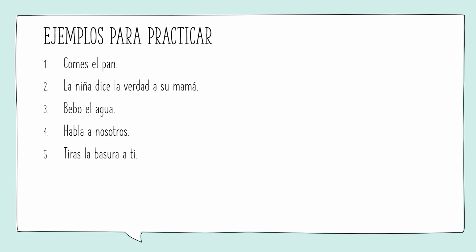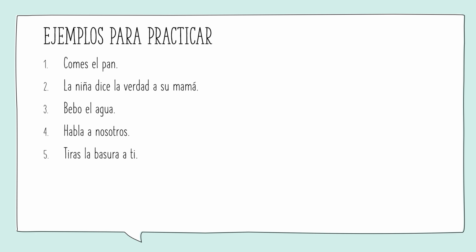All right, vamos a continuar con ejemplos para practicar. So if you have a second, you're watching this video, go ahead and pause this. I want you to change 1 through 5 from the sentences into being one that uses those indirect and direct objects, just like we did on the previous slide where I took you through that statement of tiro la pelota a ti, and we changed it into te la tiro. We want to do that same idea with these.